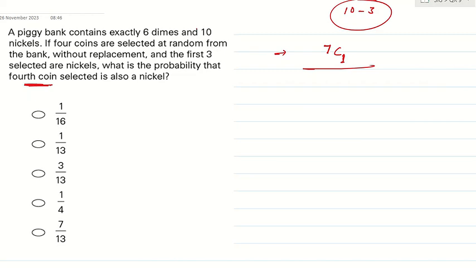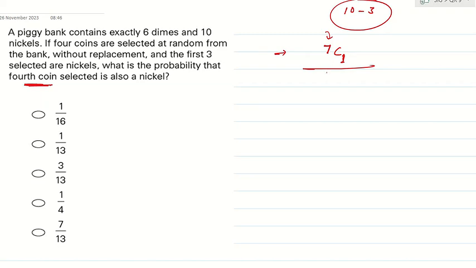Make sense what I'm talking about? Out of 10 nickels, 3 nickels have already been taken out without replacement, so no coin will be put back into the piggy bank. So there are 7 nickels left, and the 4th coin will be picked out of those 7, which means 7C1.